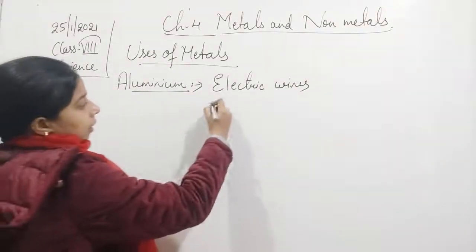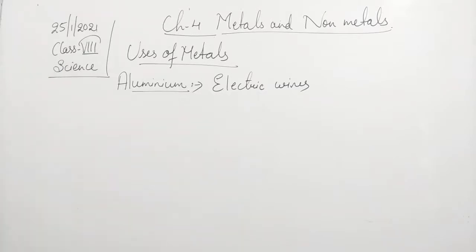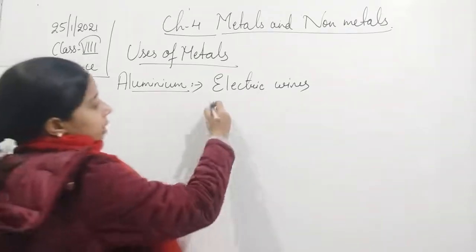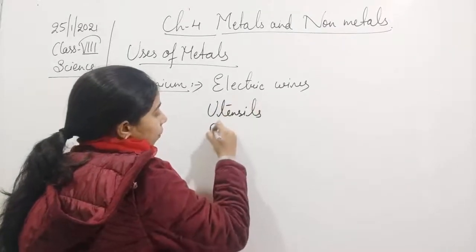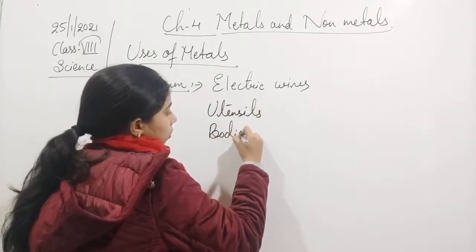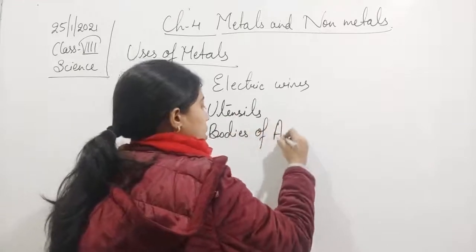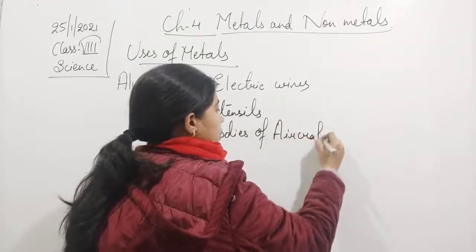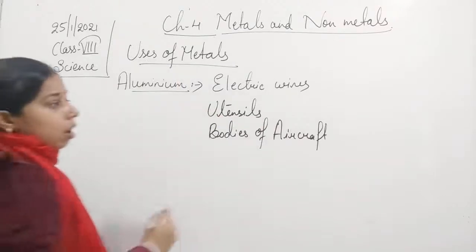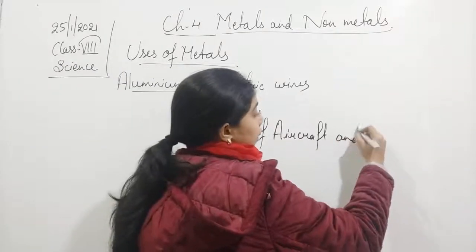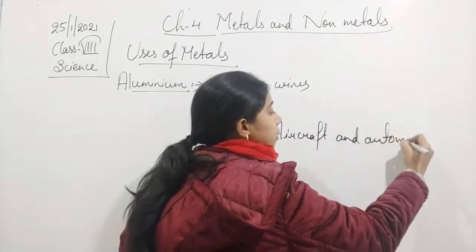Then it is also used for making utensils, bodies of aircraft, and even in automobiles.